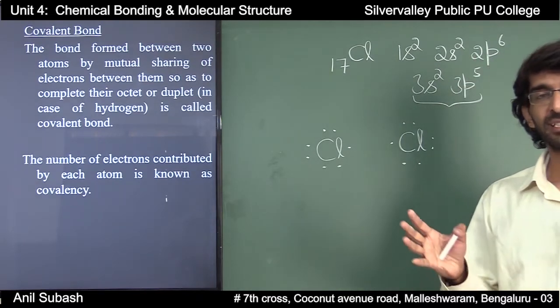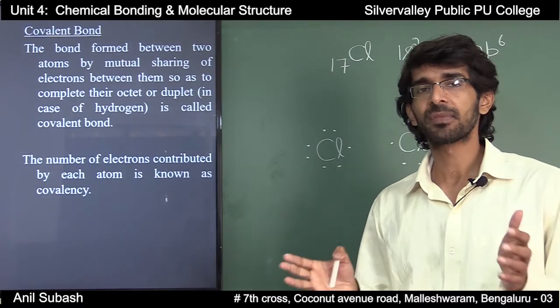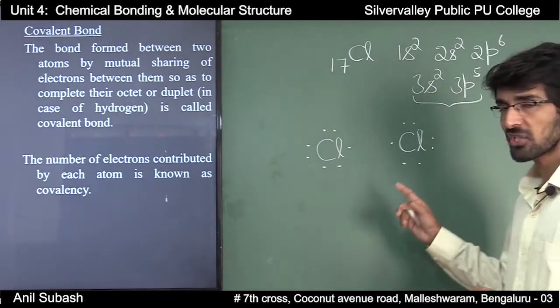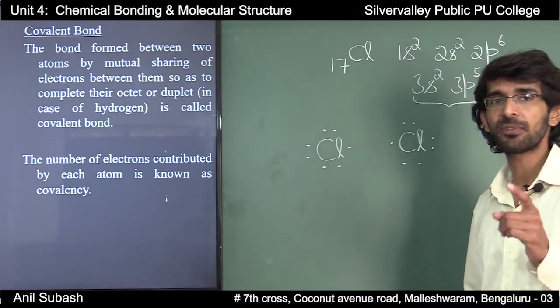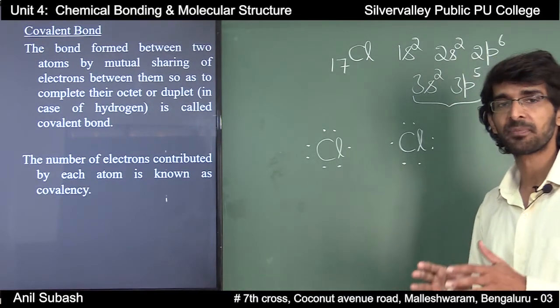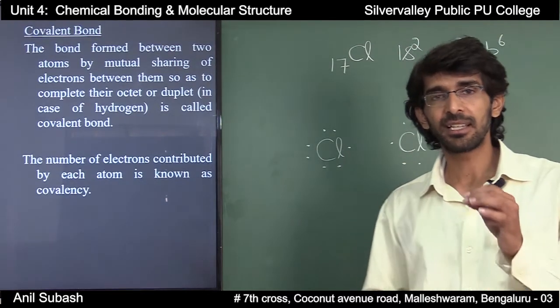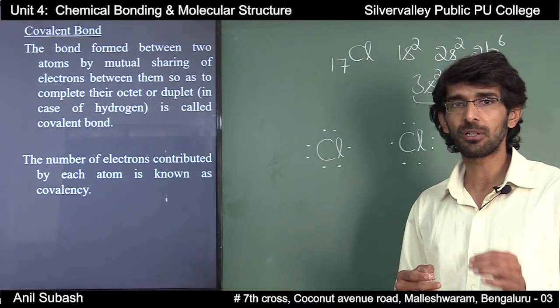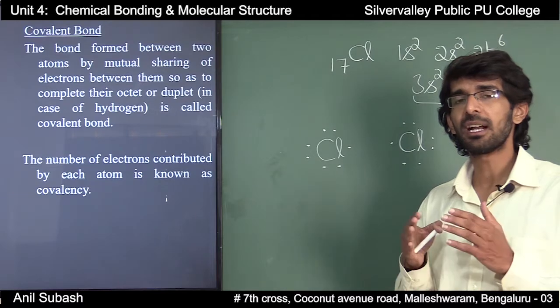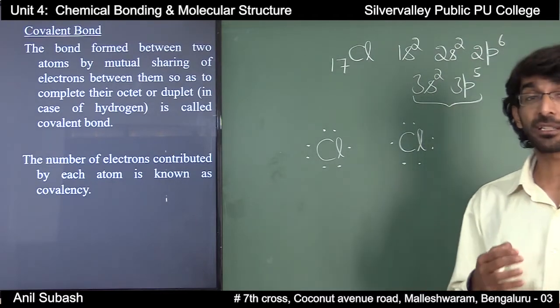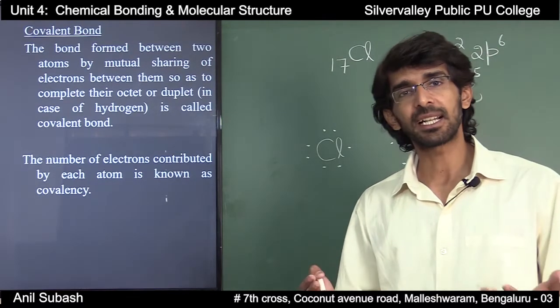So what happens? These two chlorine atoms combine by sharing 1 pair of electrons between themselves, and since 1 pair of electrons is shared, a single covalent bond is formed and the octet of both chlorine atoms is satisfied.